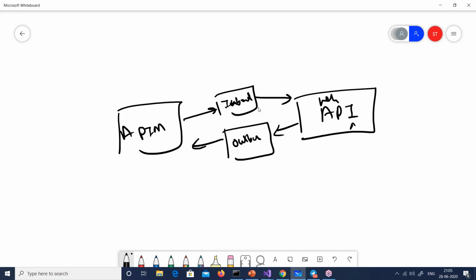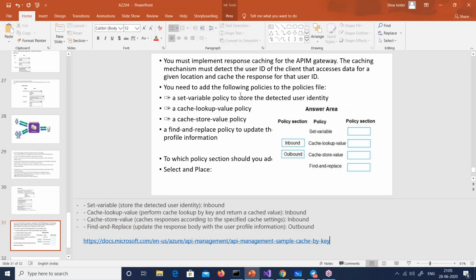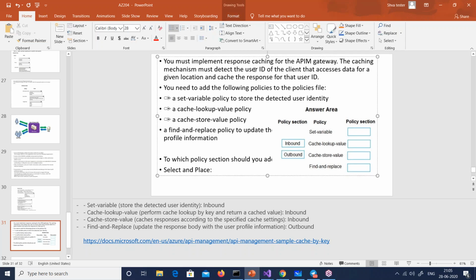So remember, this caching is not at this level. In the core backend API, there is no caching. This caching is implemented at the APIM level in the inbound and outbound, right? So let us see. You must implement the response caching. The caching mechanism must detect a user ID.